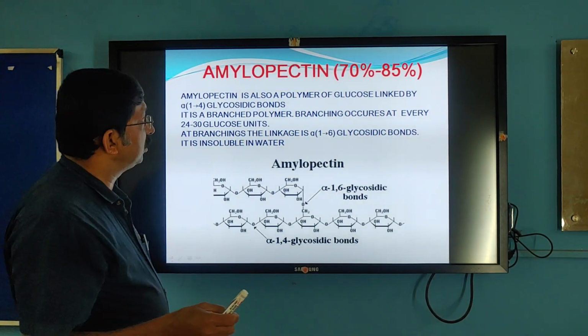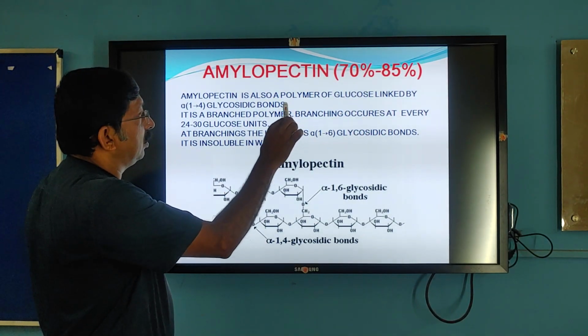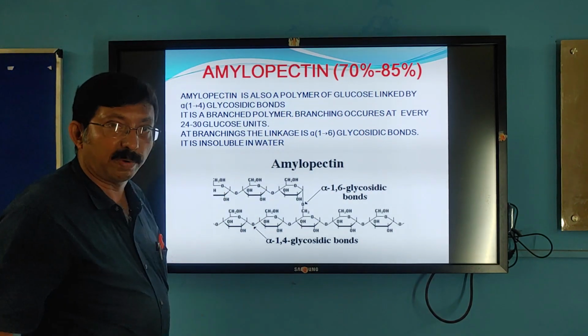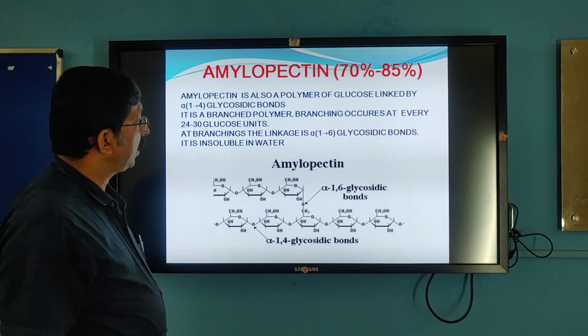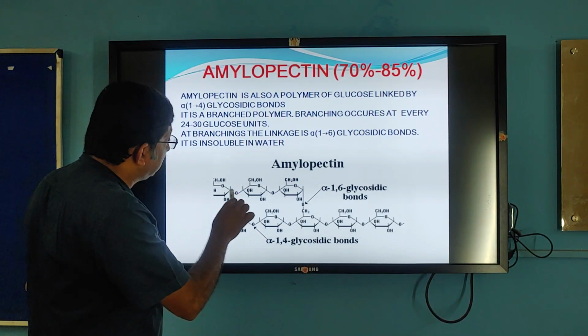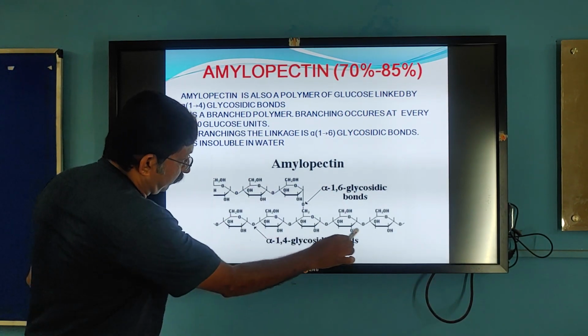Next, another component in starch is amylopectin. Nearly 70 to 85% is made up of amylopectin. It's a branched molecule. It is water insoluble. Here also, the linkage is alpha 1,4 glycosidic linkage.